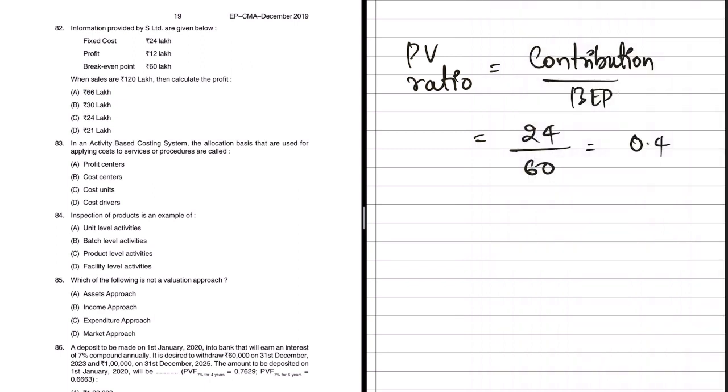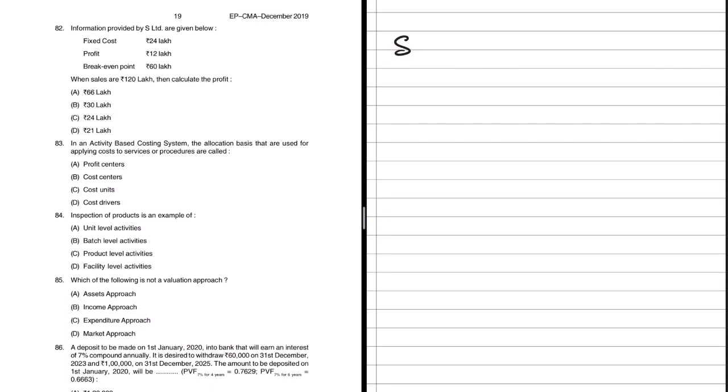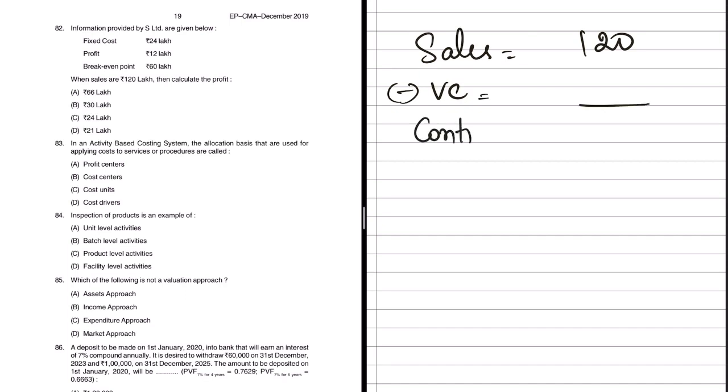So now what is that which we are supposed to do? When sales are rupees 120 lakh, then calculate the profit. Okay, let's do that. So let us start with sales itself. Sales equals 120 lakhs. Or let me just write down sales equals 120 minus a variable cost equals contribution. In this case, we already know how much it is, that is 40%. So 40% of 120 will be 48. So this 48 is nothing but our contribution.